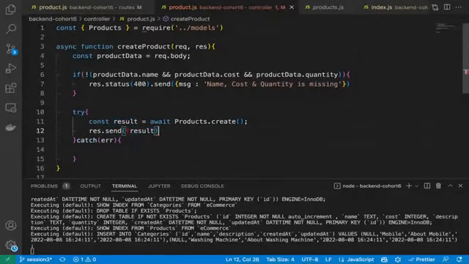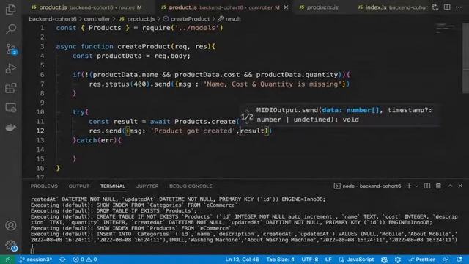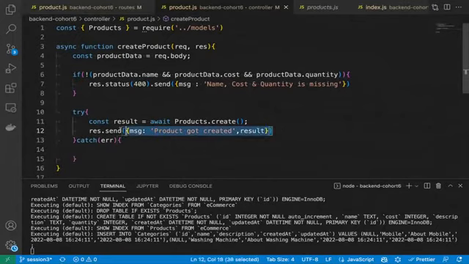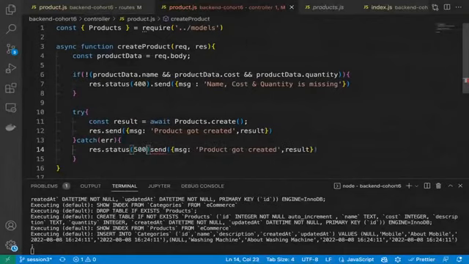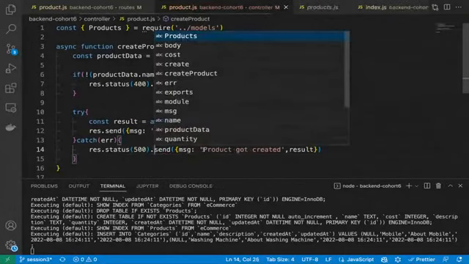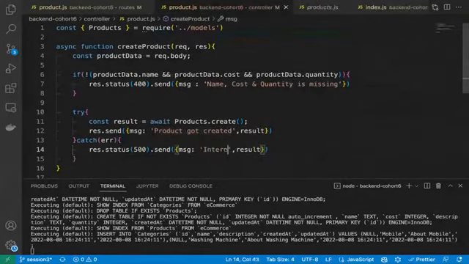As we are following the same above, we'll do a similar thing here also. Let's take the message, product got created, and then the result. And if this is failing somehow, if there is no database connection or anything, we will send the error, and that error would be 500. Correct? That error will be 500, and we'll say internal server error. And then we will throw the error from here.